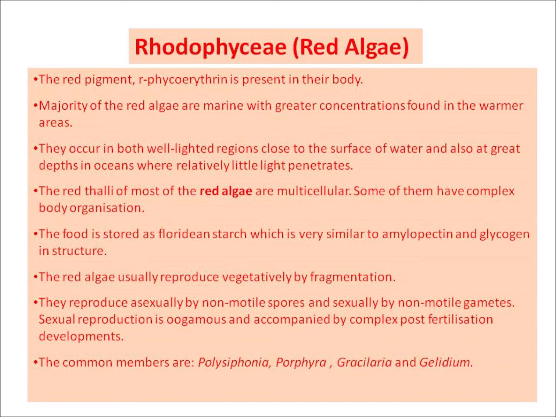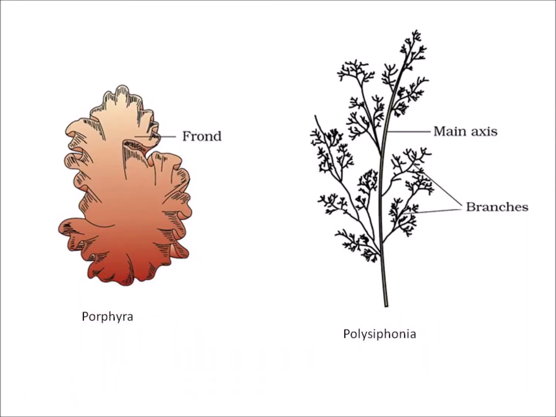The red algae usually reproduce vegetatively by fragmentation. They reproduce asexually by non-motile spores and sexually by non-motile gametes. Sexual reproduction is oogamous and accompanied by complex post-fertilization developments. Common members are Polysiphonia, Porphyra, Gracilaria, and Gelidium. Here you can see Porphyra and Polysiphonia.